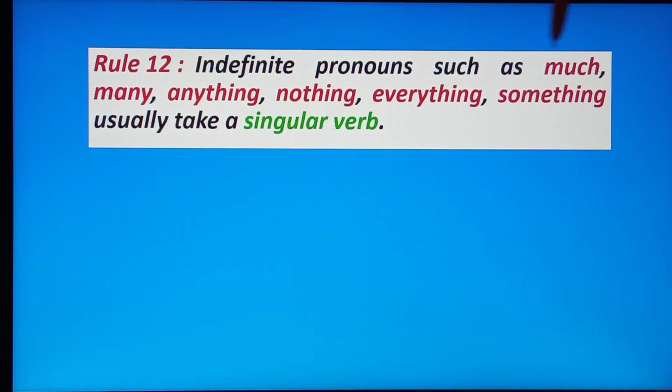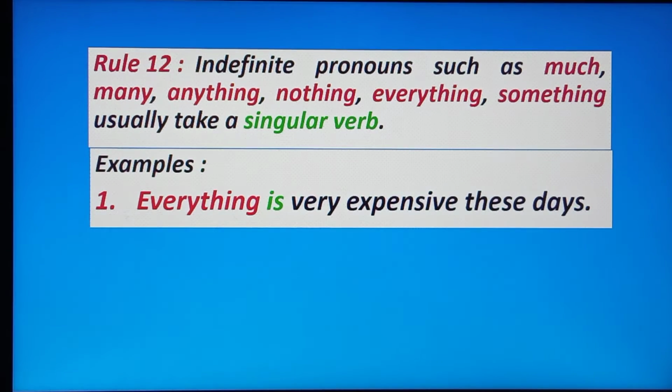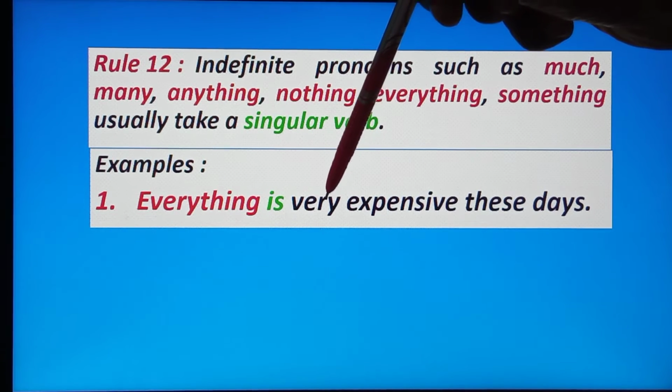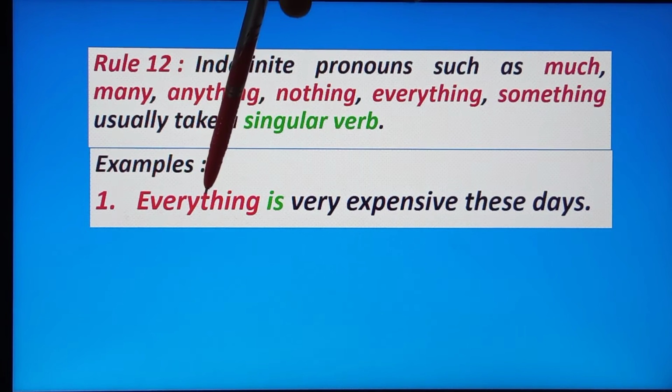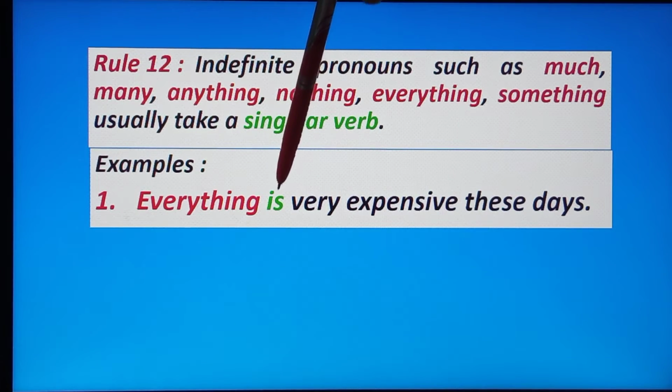Indefinite pronouns such as much, many, anything, nothing, everything, something usually take a singular verb. In this case, we use what? In these indefinite pronouns, we usually use a singular verb. Now, example: everything is very expensive these days. This is what? Indefinite pronouns. Okay, so we are putting the singular verb.